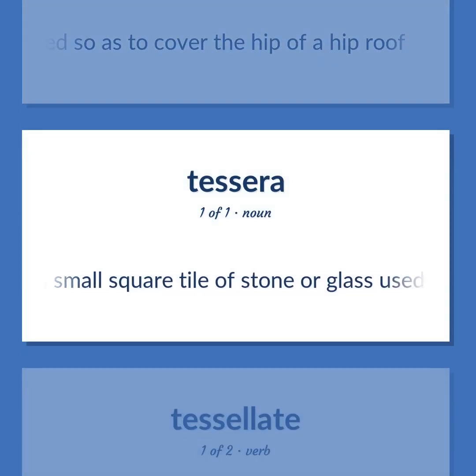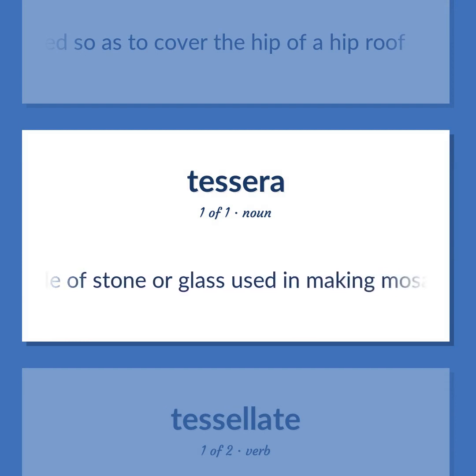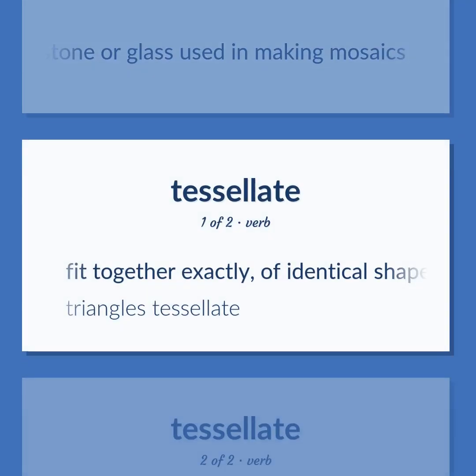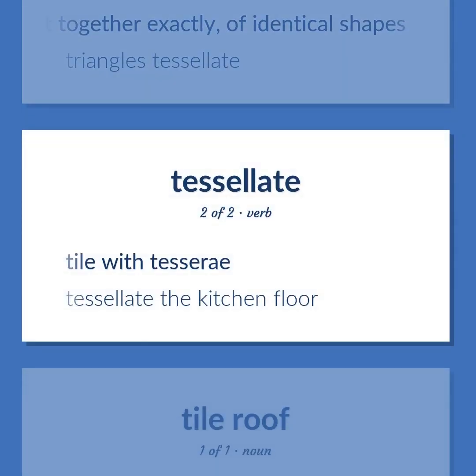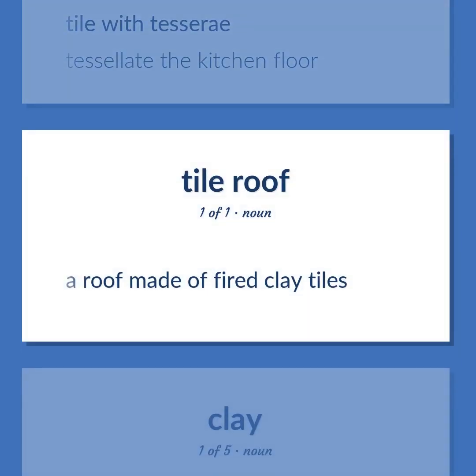A small square tile of stone or glass used in making mosaics. Fit together exactly, of identical shapes. Triangles tessellate. Tile with tesserae. Tessellate the kitchen floor. A roof made of fired clay tiles.